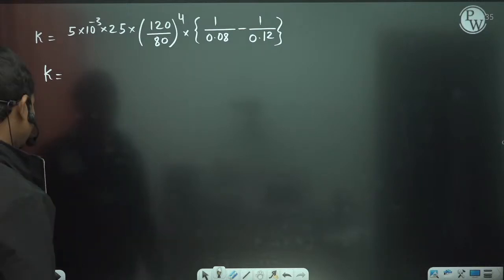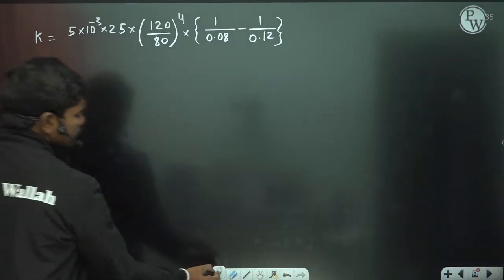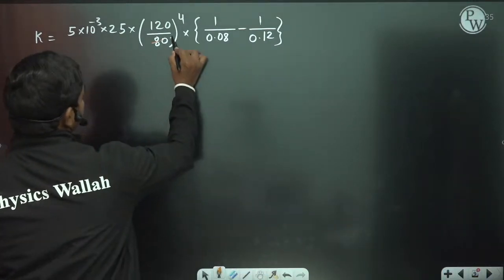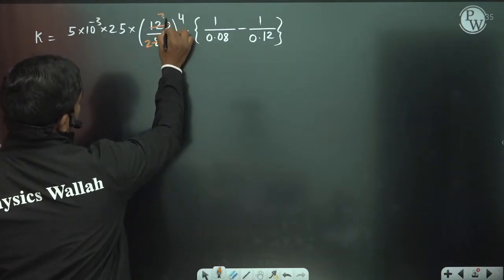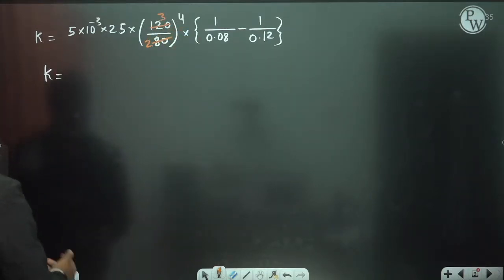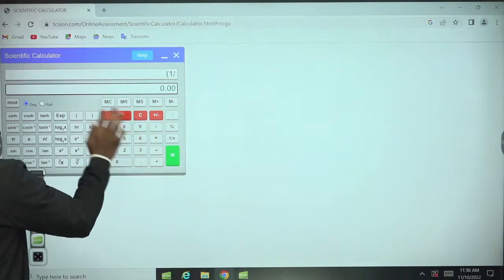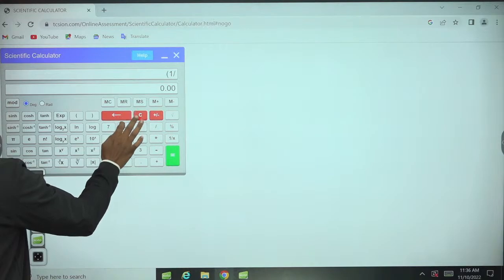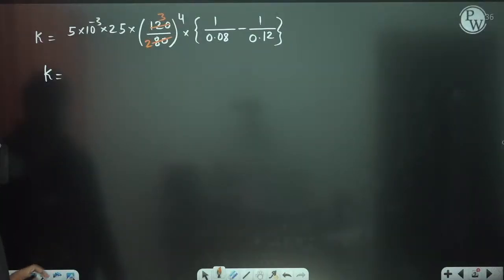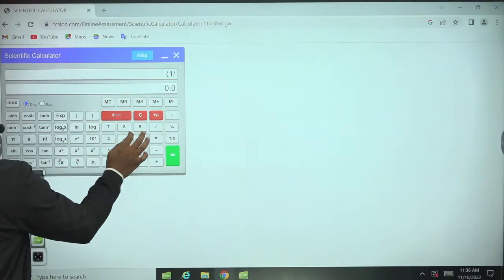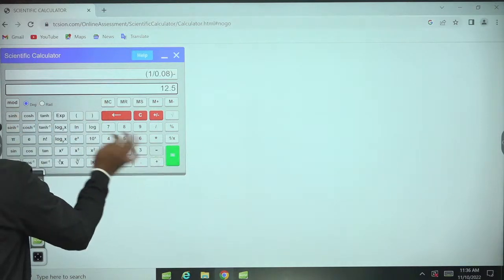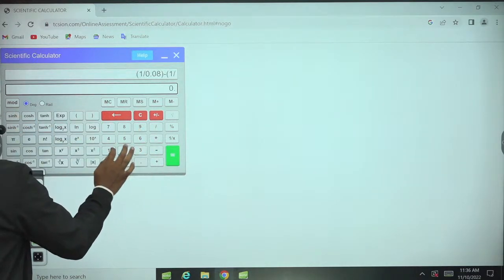So let us see basically what you will get. Before that, if you make the simplification slightly, we can cancel terms. Anyhow, let us do this calculation. 80 mm is 0.08, so 1 by 0.08 minus 1 by 0.12.